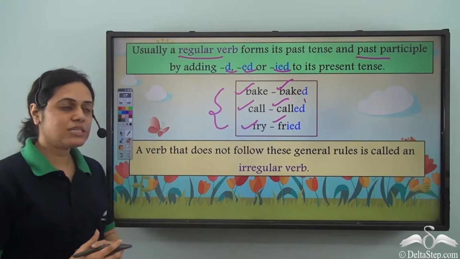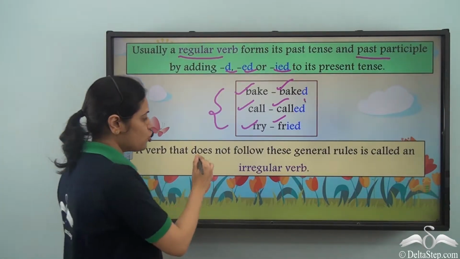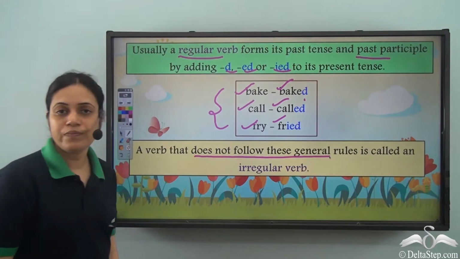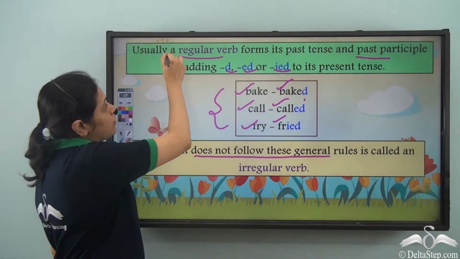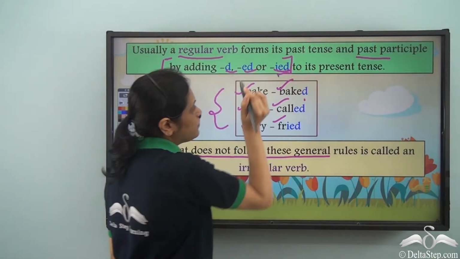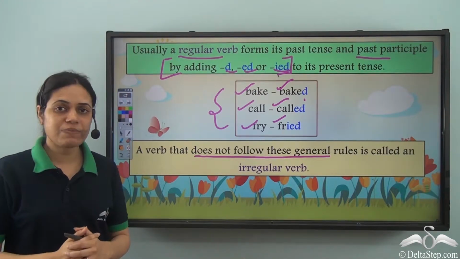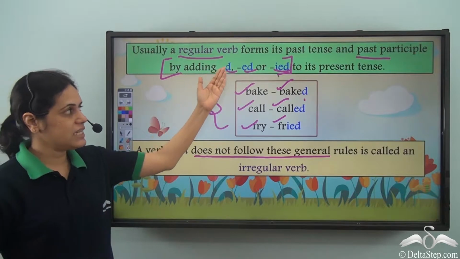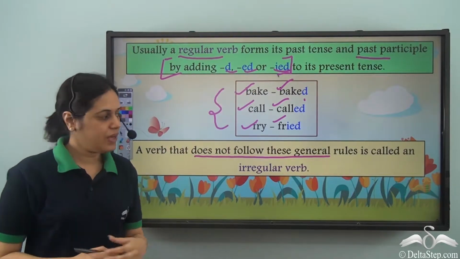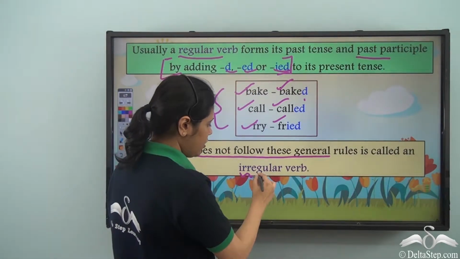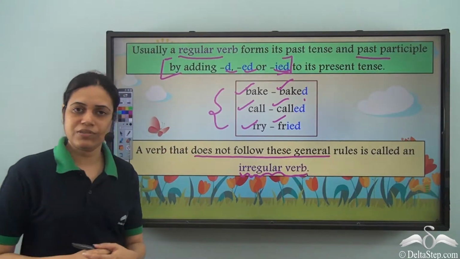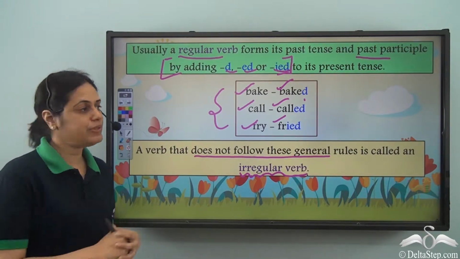But there are certain verbs which do not follow these rules. Which rules? This rule. That is forming past tense or past participle by adding d, ed or ied. And such verbs are called irregular verbs. Let us see some examples.